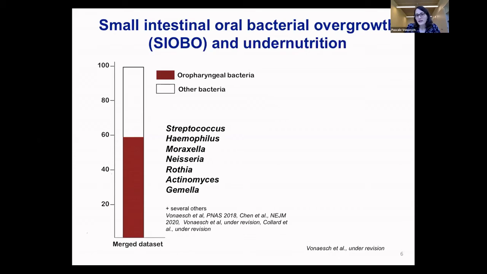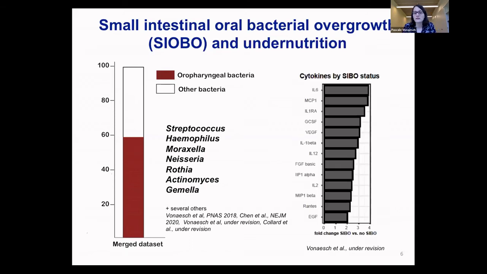We then also tried to find out what they do, and we could show, as well as others in the field, that these bacteria seem to be associated with inflammation. So here you have data that shows cytokines in the small intestine of children in Madagascar and the Central African Republic. We compared the cytokines between duodenal samples from children that either have this bacterial overgrowth in the small intestine or not. And as you can appreciate, there's a whole panel of so-called pro-inflammatory cytokines that are more abundant in children that have this small intestinal bacterial overgrowth with oral bacteria compared to the ones that don't display it.